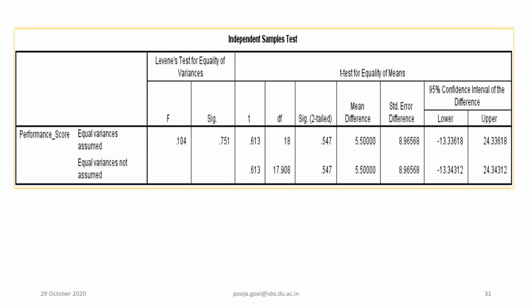Then we can apply the two-tailed independent sample t-test. So 0.547: if P is low, null will go; P is high, null will not go. Okay, what is the null? There is no significant difference in the male and female performance. So yes, there is no significant difference.